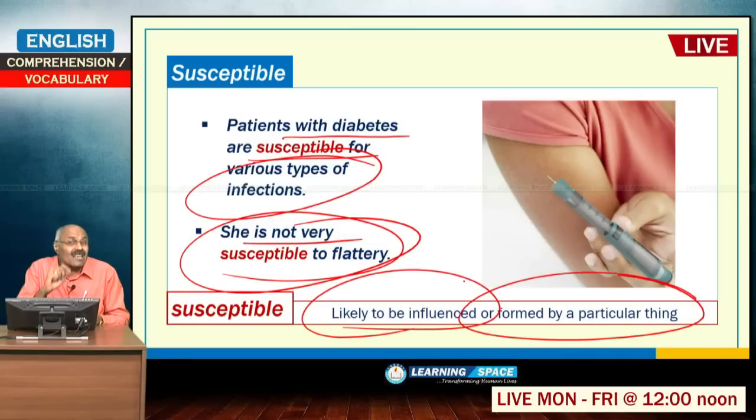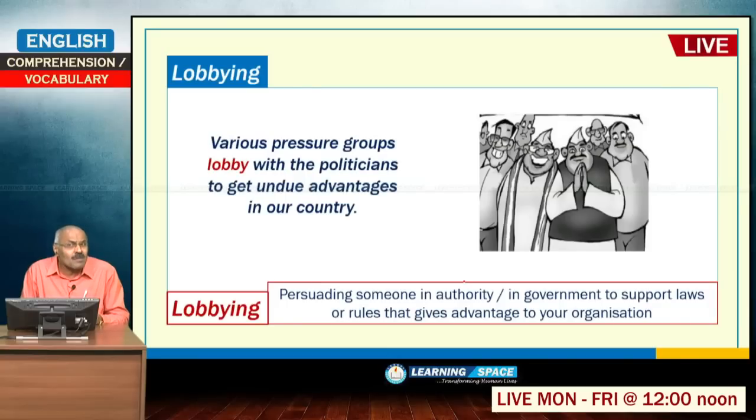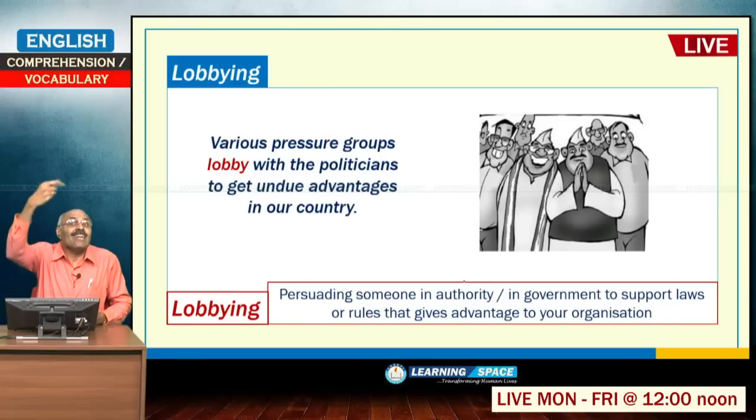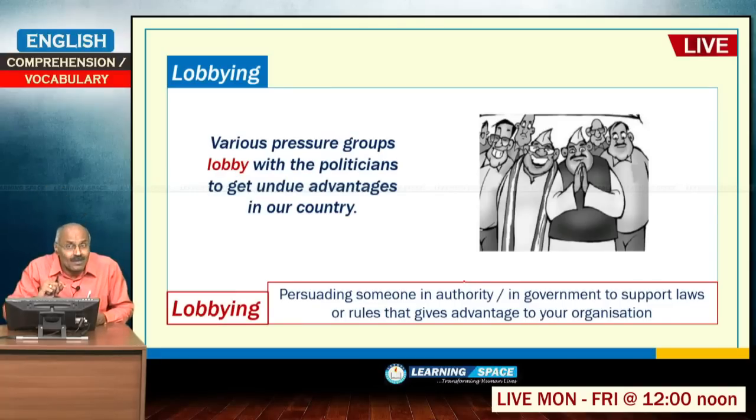What is meant by lobbying? Lobbying is persuading somebody in the government. If an MLA is known to me, if an MP is known to me, if a minister is known to me, then influencing the minister to give advantage to my company is lobbying. If I influence the politician so that it causes advantage to my organization, that is lobbying.